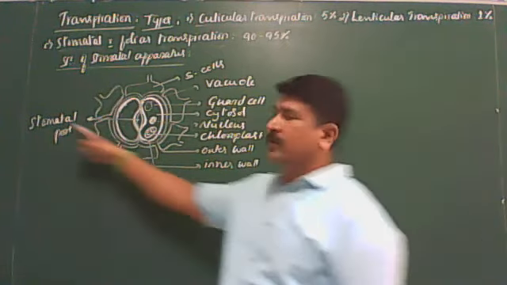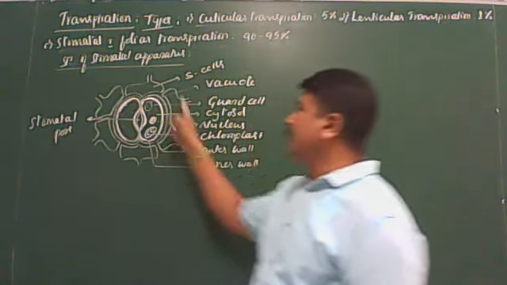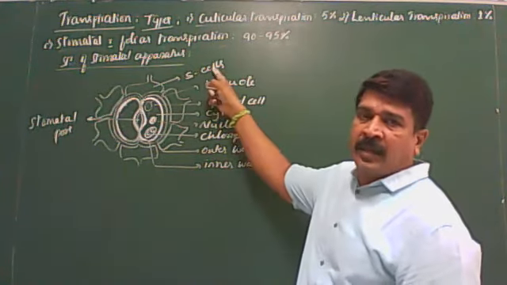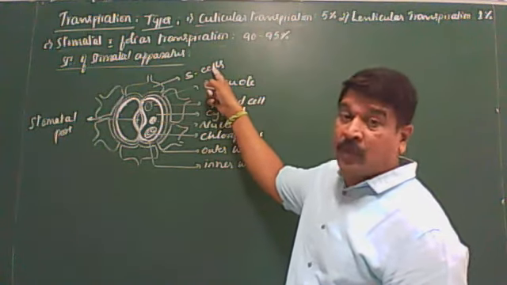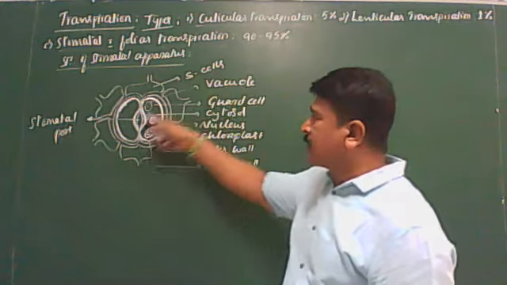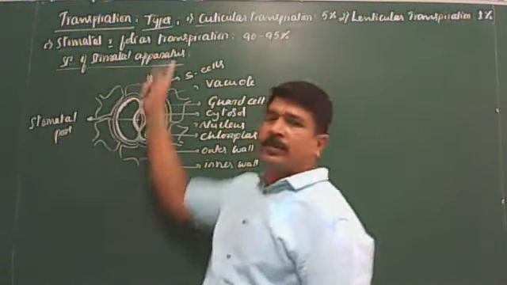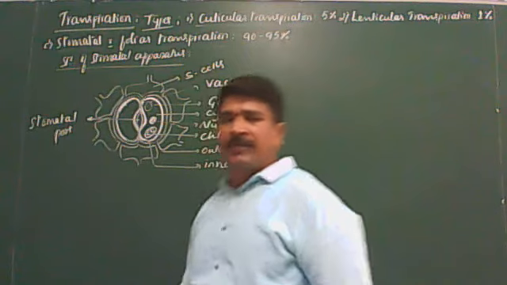Both the guard cells enclose a stomatal pore and they are surrounded by epidermal cells called accessory cells, also called subsidiary cells. They are without chloroplast. Subsidiary cells, guard cells and stomatal pore together are called the stomatal apparatus. This we have also discussed in the anatomy of flowering plants.